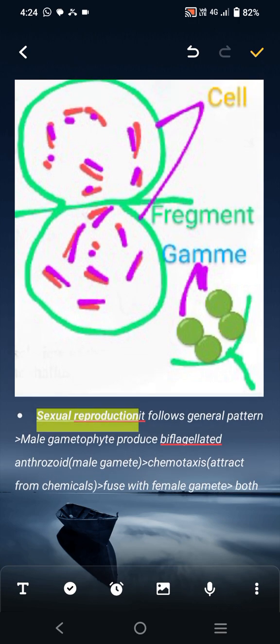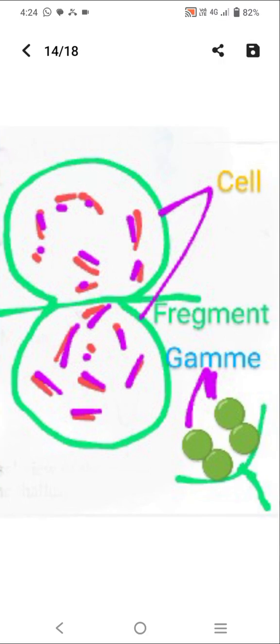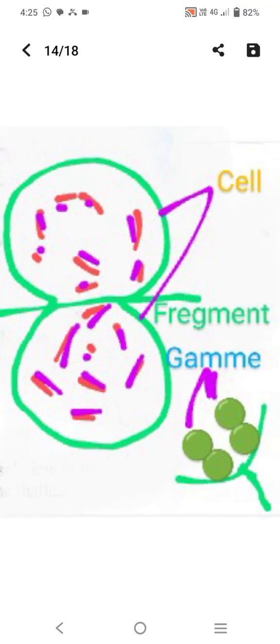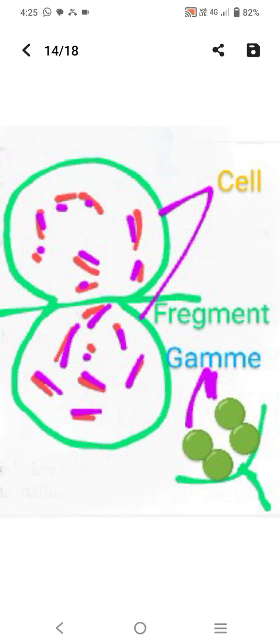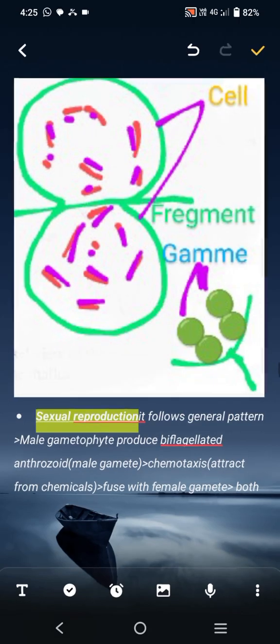Then this is the gemma, and two thalli are formed. Two thalli are formed.